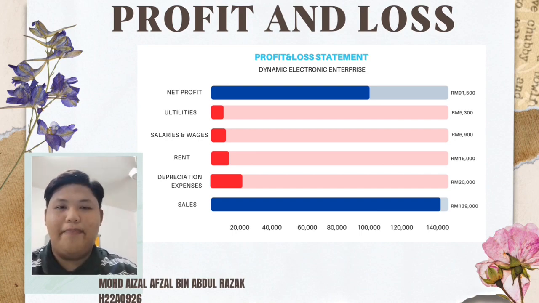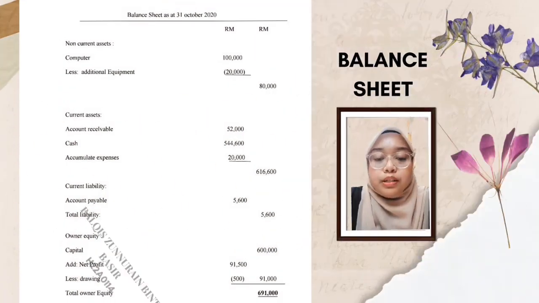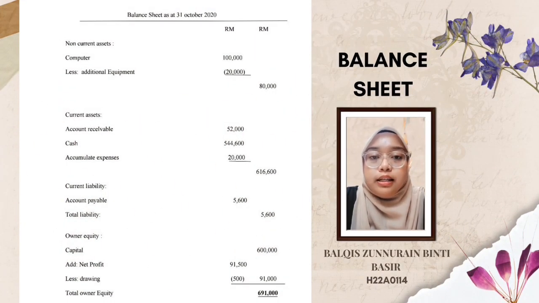the next year. Today, I want to present a balance sheet for Dynamic Electronic Enterprise Company. This is the balance sheet as at 31st October 2020. In this balance sheet, there are non-current assets and current assets, also current liabilities and owner equity.